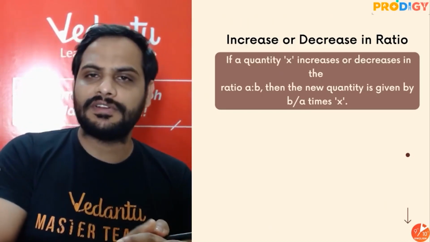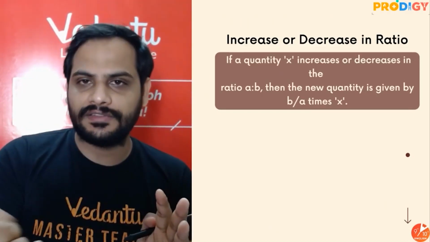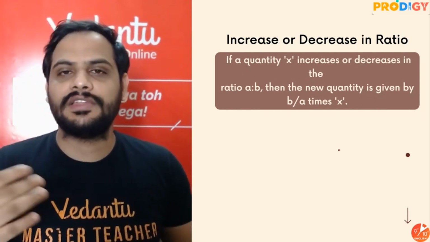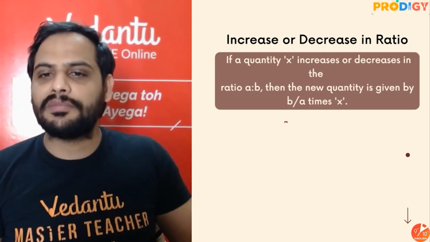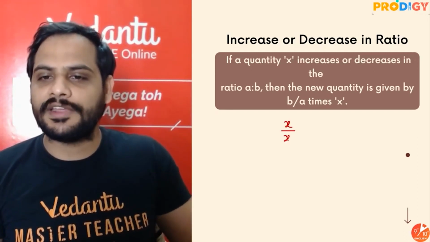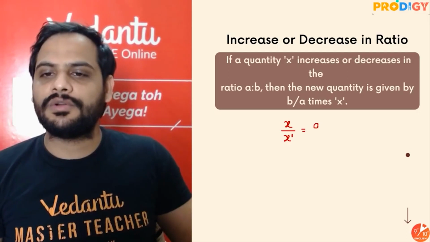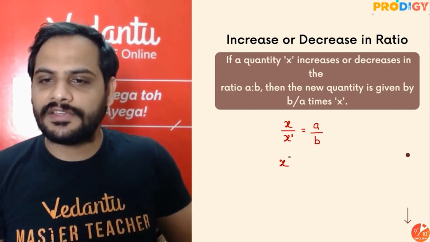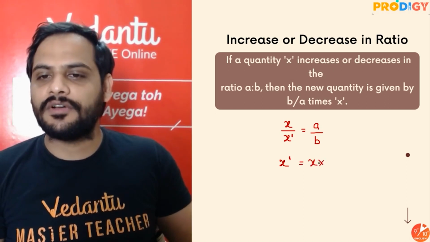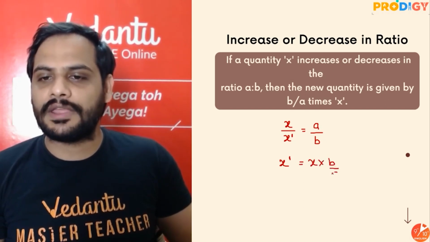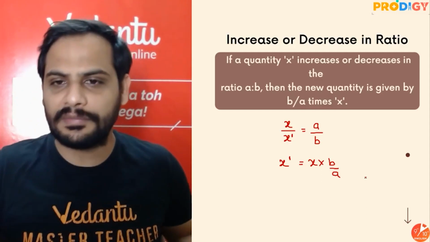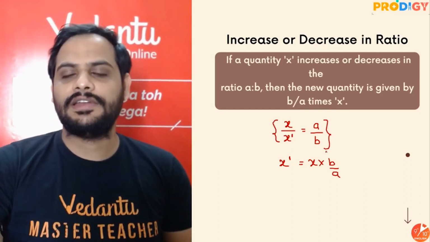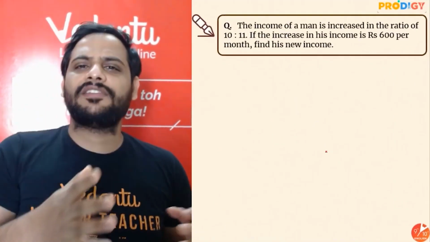what we generally do if a quantity increases or decreases, say if x increases or decreases in the ratio a is to b, you'll do a simple thing: x upon the new quantity x dash, make it equal to a by b. So the new quantity x dash will be x times b over a. That's the simple thing. So I want all of you to remember this thing. Alright, ratio. The problems of this increase decrease is very easy.